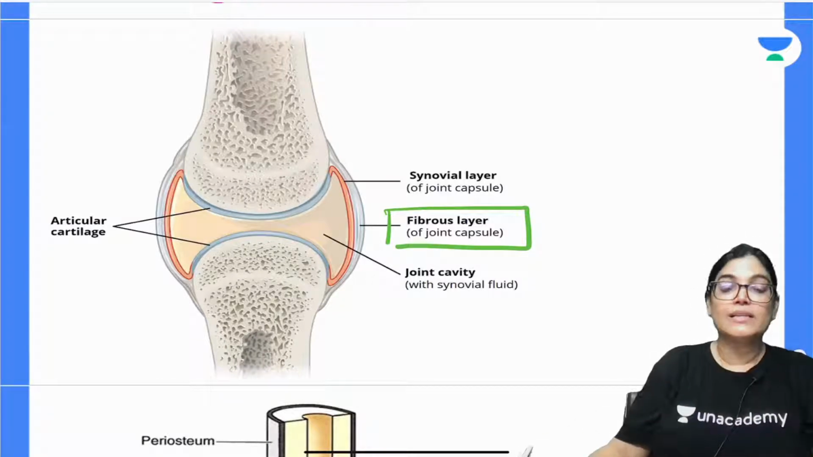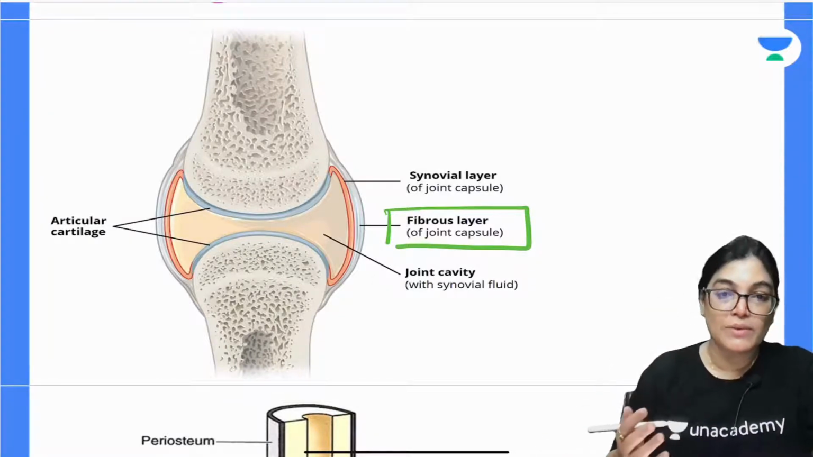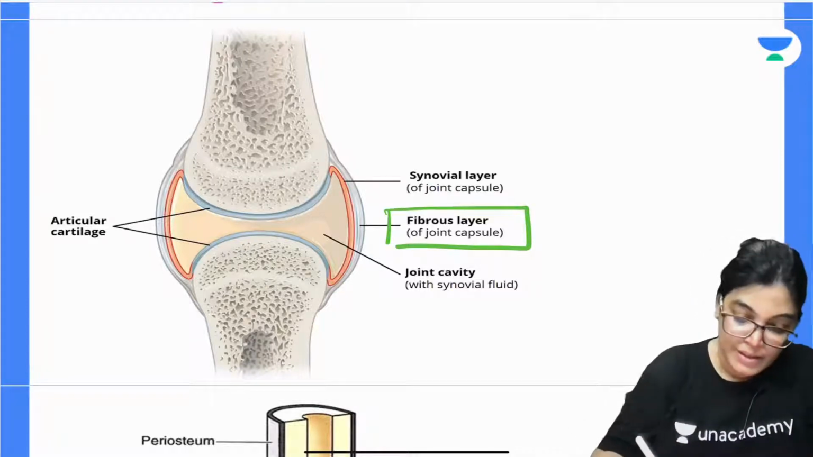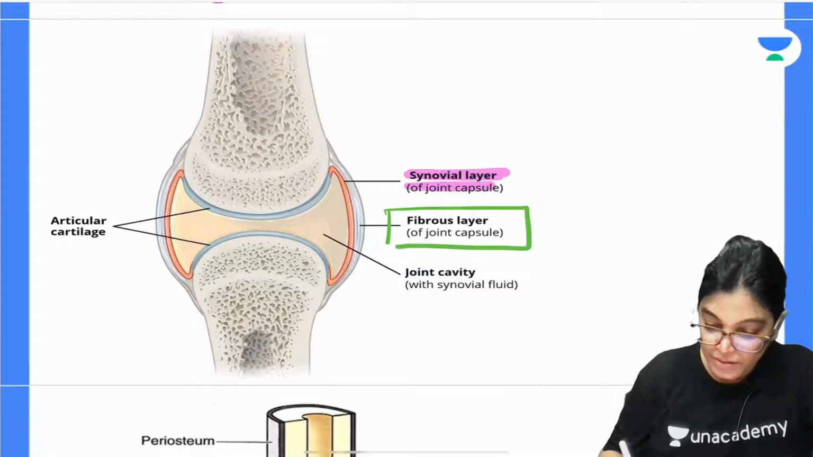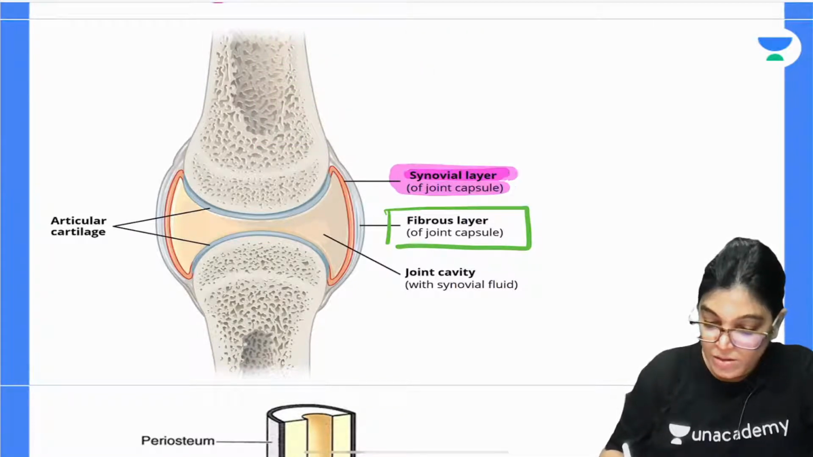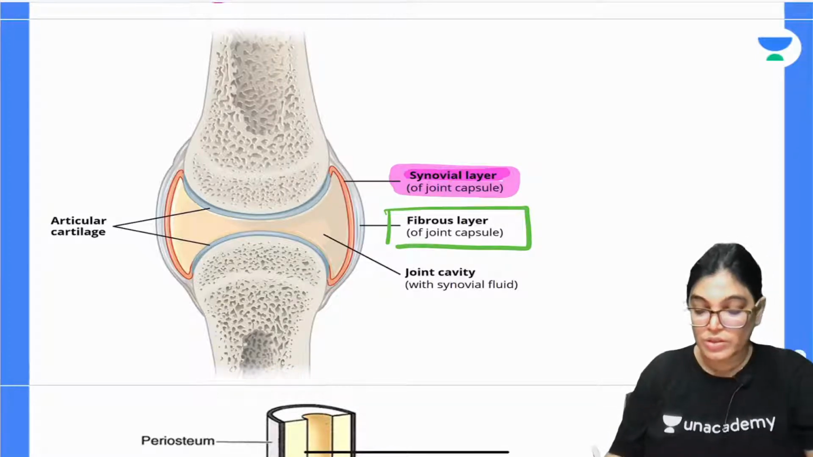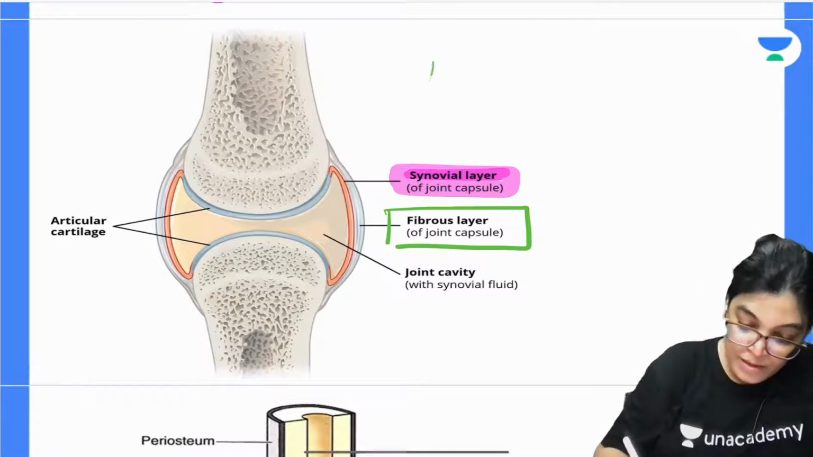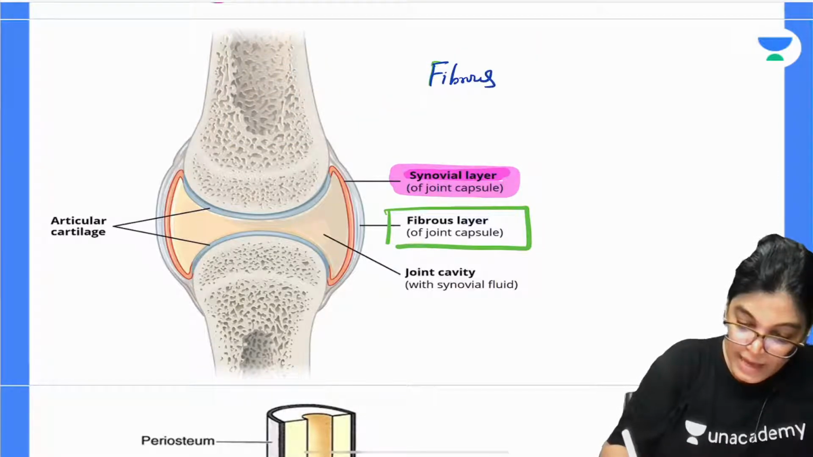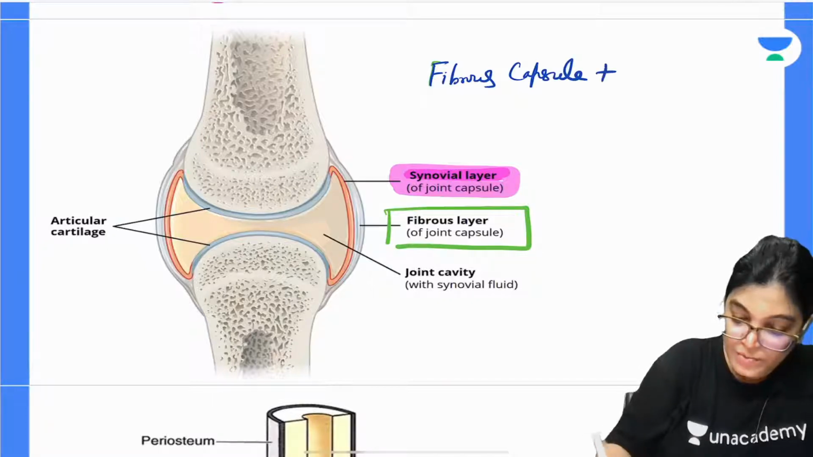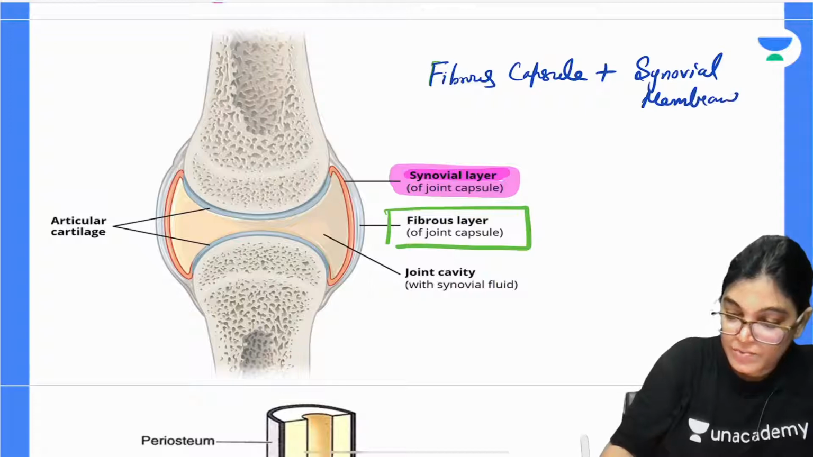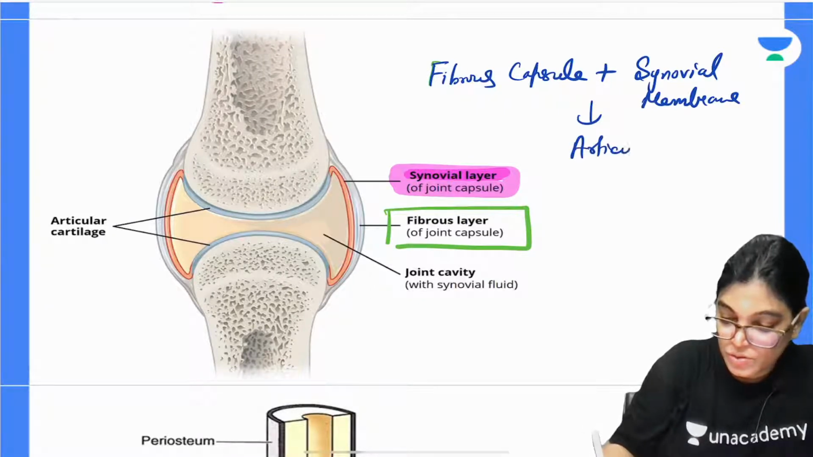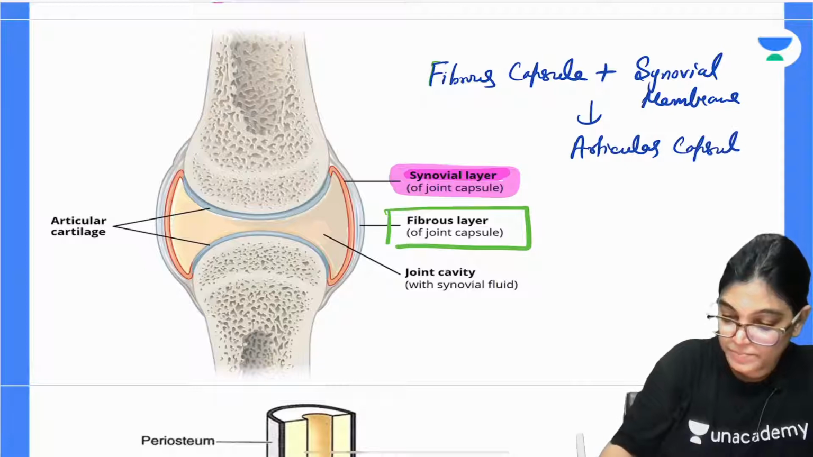Actually, on the inner aspect of the fibrous capsule there is a synovial layer. Because of the presence of these two structures together, when we take the fibrous capsule of the knee joint along with the synovial membrane lining it, the term used is articular capsule. So this together is called the articular capsule.